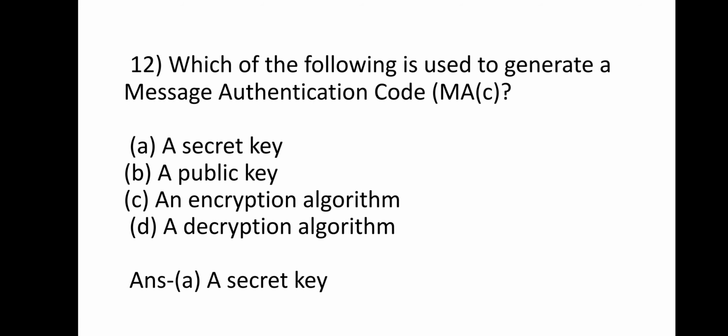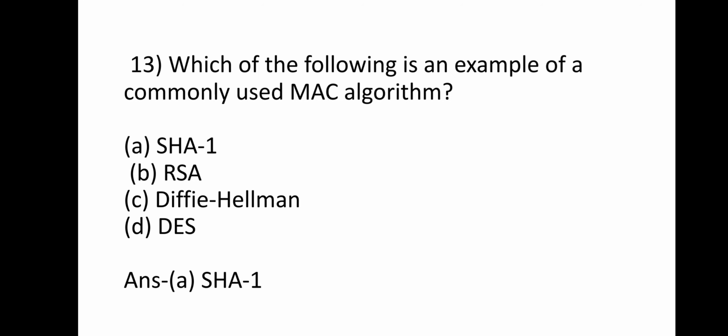Question 12: which of the following is used to generate a message authentication code? Secret key, public key, an encryption key, or an encryption or decryption algorithm. The answer is A, a secret key. Question 13: which of the following is an example of a commonly used MAC algorithm? Option A SHA-1, RSA, Diffie-Hellman, or option D DSA. The answer is A, SHA-1.